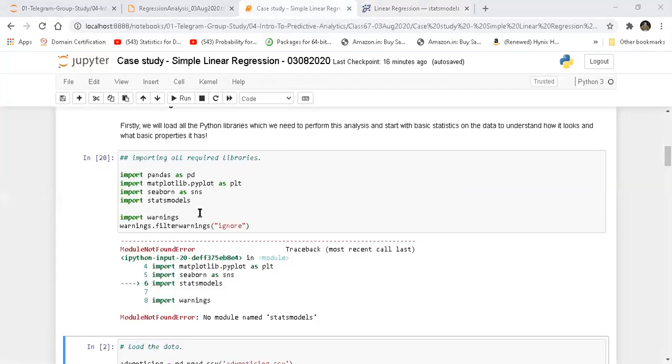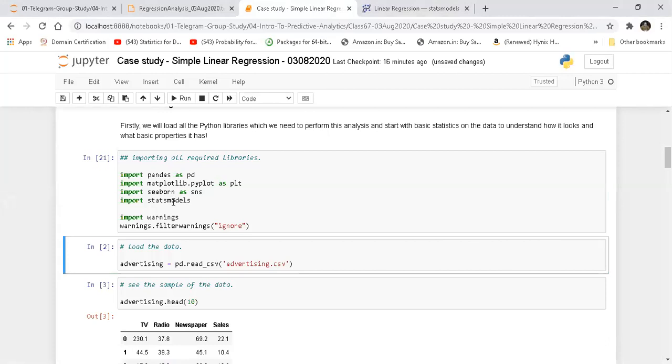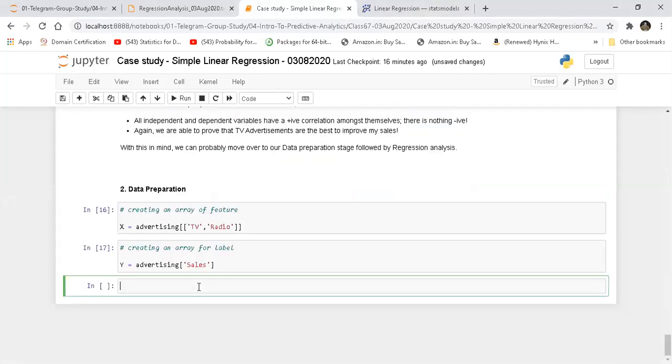Let's come back. The installation is done. So I believe this should work now. Yeah, it has worked. All right, so I have imported stats models. Let's just go down, and here I'm just going to conclude this section by writing, since there are no missing values or probable outliers, I'll say probable outliers because I've not done any analysis with respect to outliers. I should have taken box plots, but I've not done that. So I'll say there are no probable outliers in our case with our feature and label.